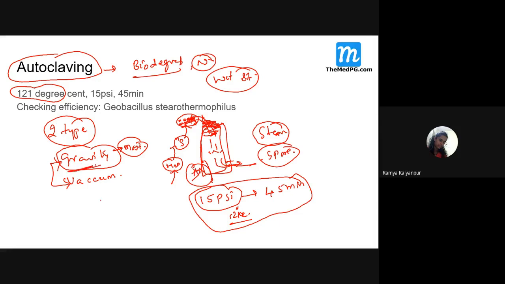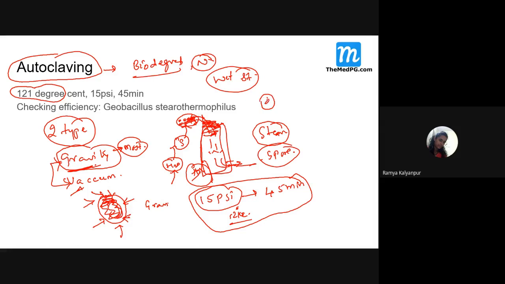So when do we use this gravity type? In gravity type, what happens? The steam pressure, for example, this is some matter I want to sterilize. Now this steam will go and touch only the outside. So this happens in gravity type. Whereas in vacuum type of autoclave, what happens?